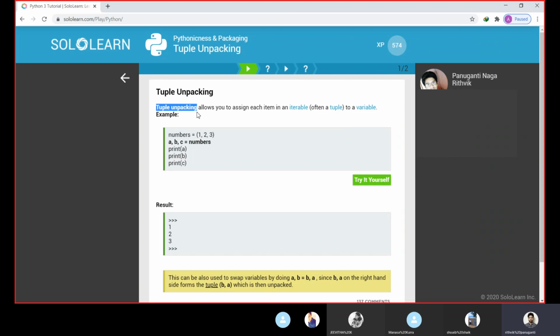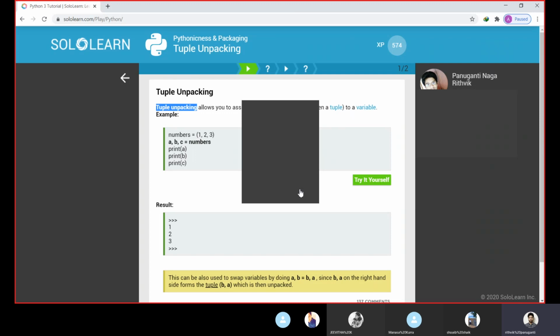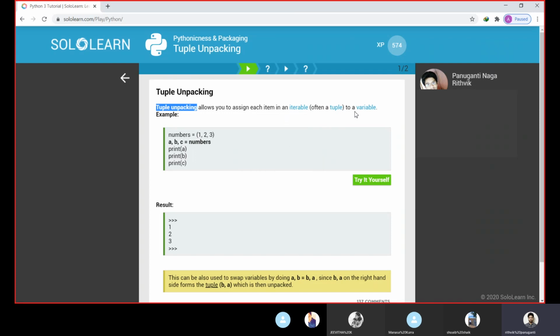So what does tuple unpacking do? Tuple unpacking allows you to assign each item in an iterable to a variable. So let us see an example program. Numbers is 1, 2, 3. So this is a tuple. The variable is numbers. So a, b, c equal to numbers. So we're giving some extra variables a, b, c, and the values of numbers will be assigned to a, b, c.